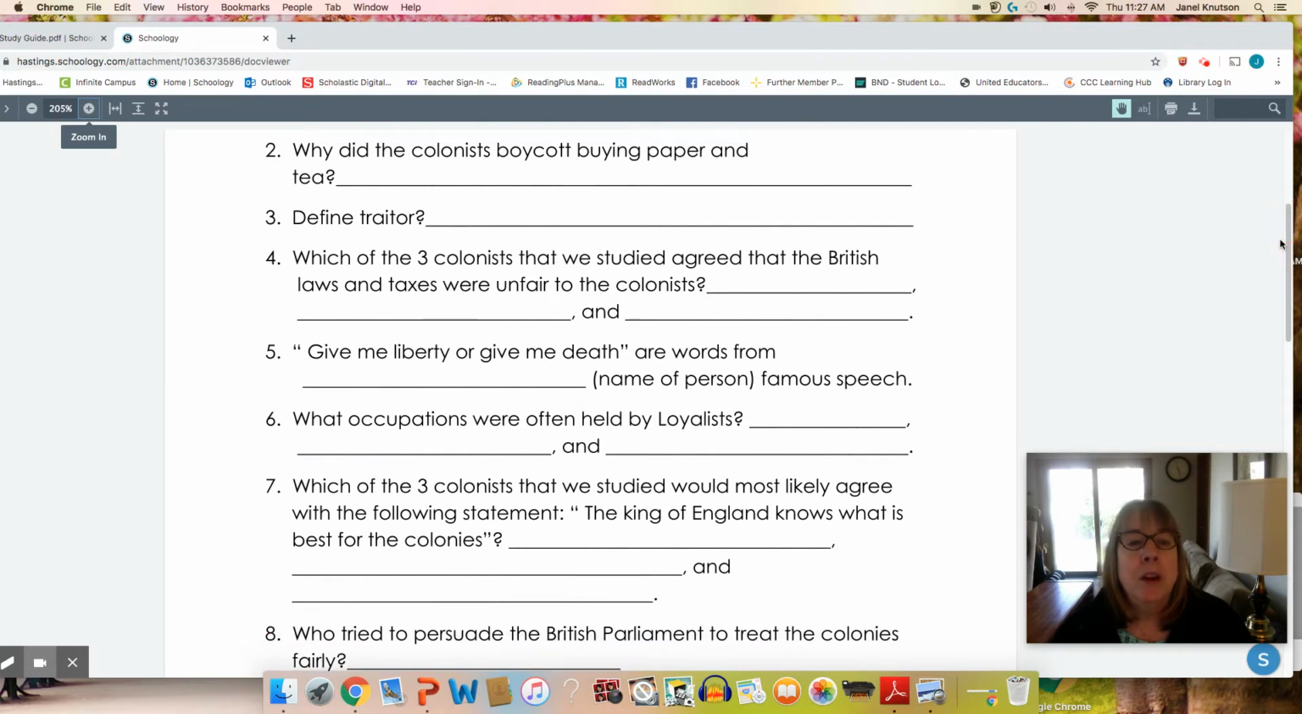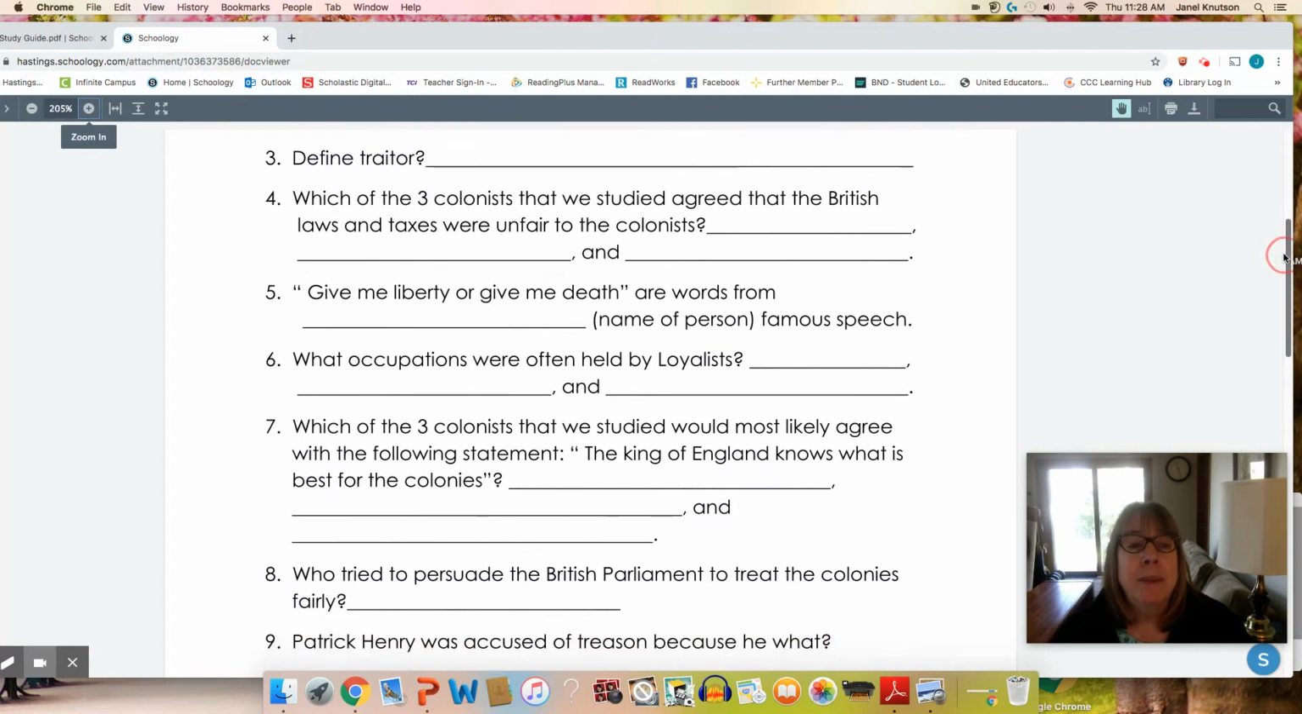Number 2, why did the colonists boycott buying paper and tea? It was a protest. They boycotted buying paper and tea because they were mad that there was a tax on them that had not been there before. So they didn't like that. So they boycotted it to protest the tax.